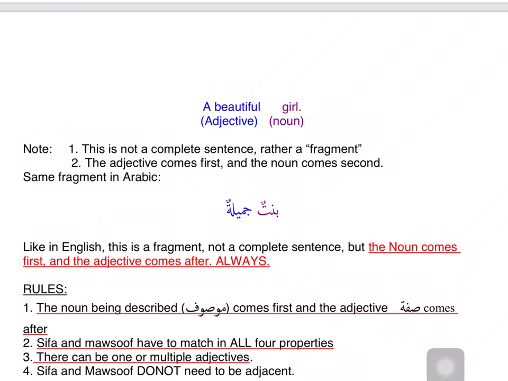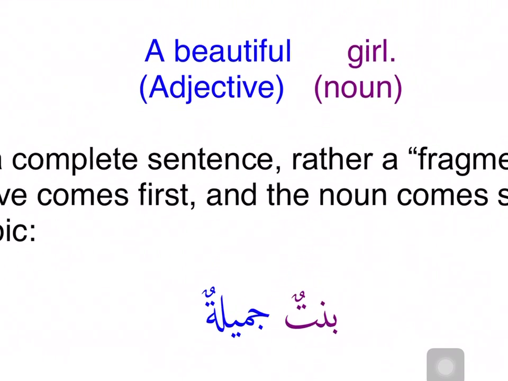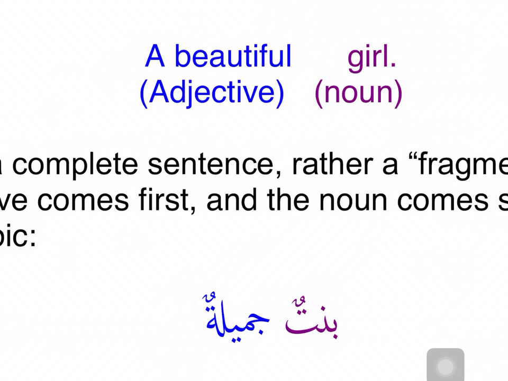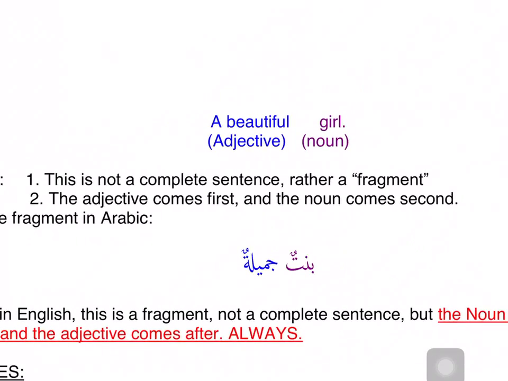How do I say this in Arabic? In Arabic, a beautiful girl will be bintun jamilatun. So we see that the order is switched. And some people say this makes so much more sense because first you mention the one you want to describe, then you give the description. So I kind of see the wisdom there in what they're saying. So that's how Arabic works. First you give the noun, bintun, then you say what you want to say about it. Jamilatun. Jamila is beautiful. So this is saying a beautiful girl. Bintun jamilatun, a girl, a beautiful. So that's what a sifa mawsoof construction is.